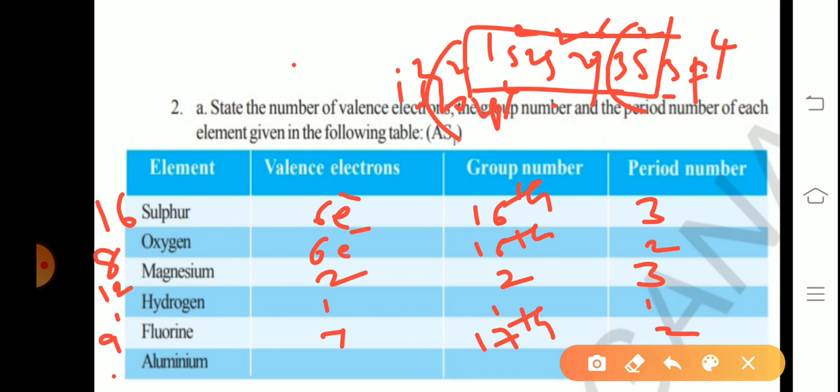Aluminium, atomic number 13: valence electrons 3, group number 3, period number 3.